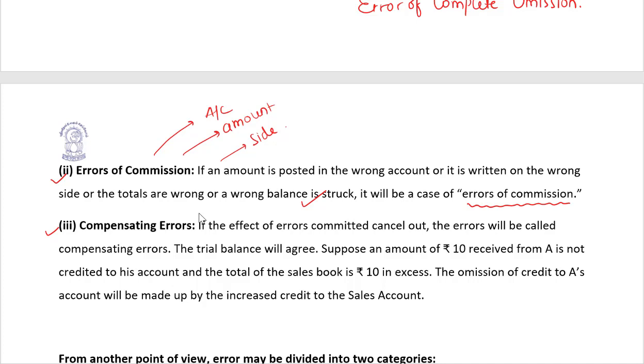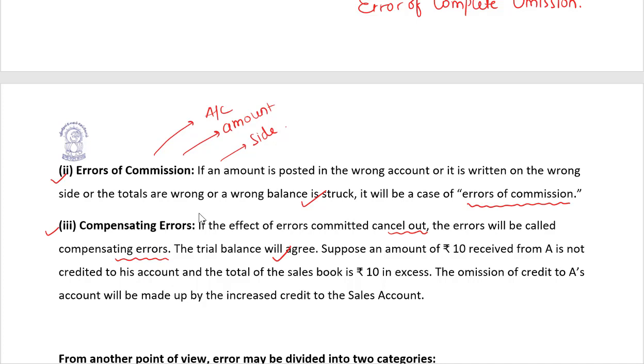Compensating error, the easiest. If the effects of errors committed cancel out, the errors will be called compensating error. We made an error in recording purchases and we made an error in recording sales. The amounts set off each other, and that is why there is no error. There is no arithmetical error, you should say. The trial balance will agree in this case.